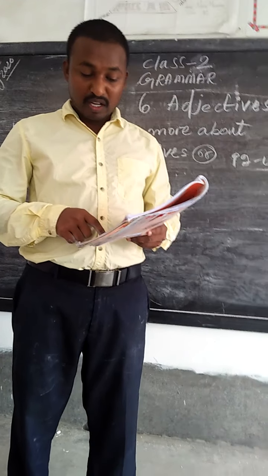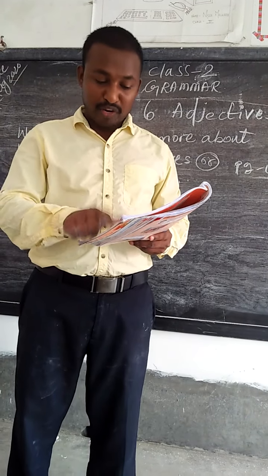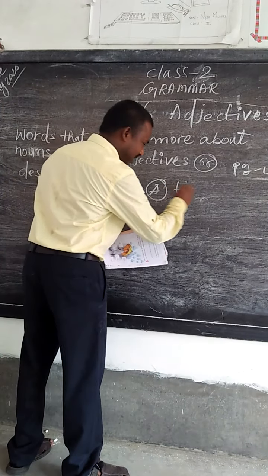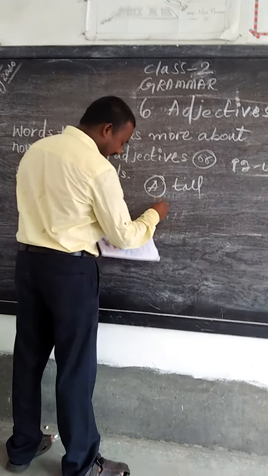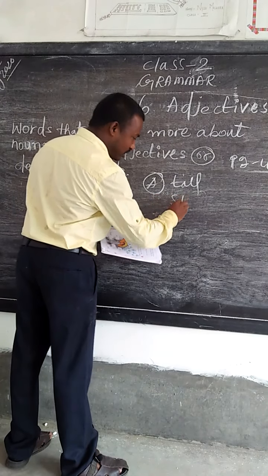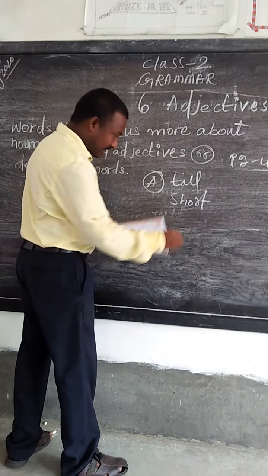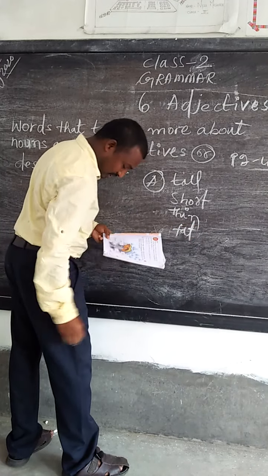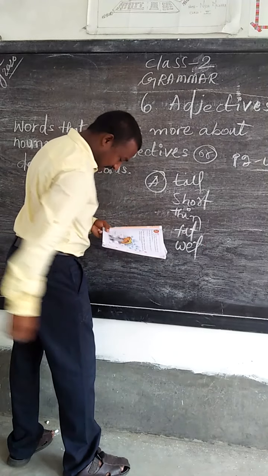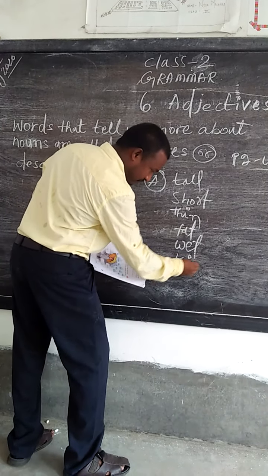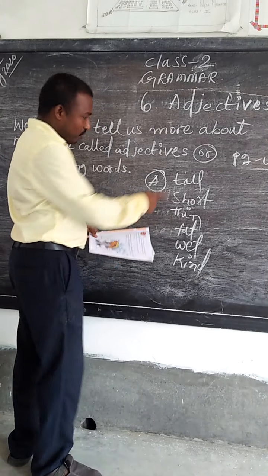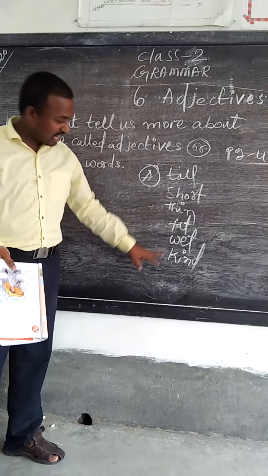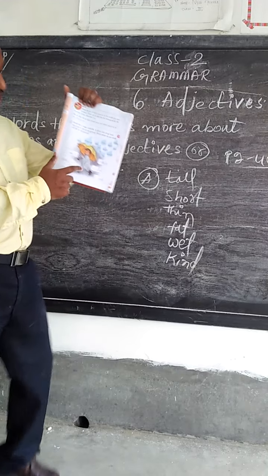Here everything is mixed up, so we have to write only adjectives. You see, tall is an adjective, they have already given. Kind also, and tall, short also adjectives. Correct? Thin also an adjective. Fat also an adjective. Wet also an adjective, and kind also an adjective. One, two, three, four, five, six. So these are all the adjectives we have to write here by seeing this picture.